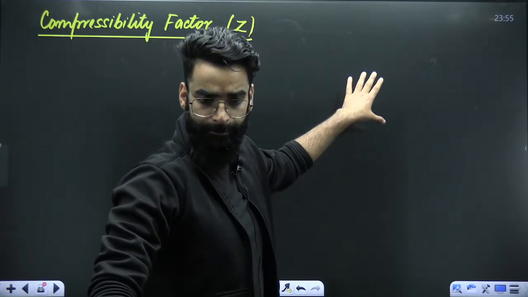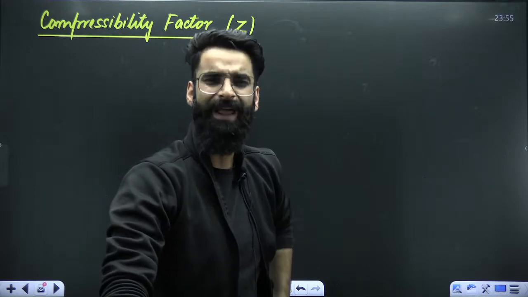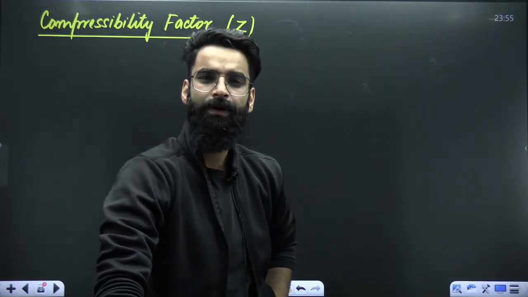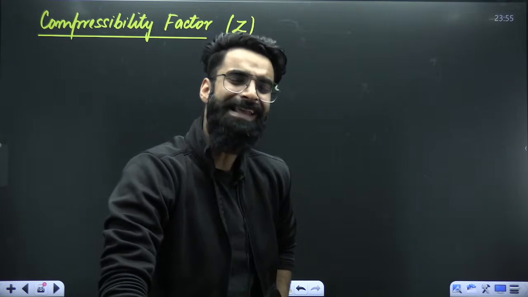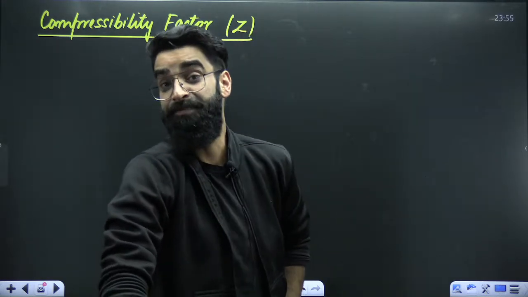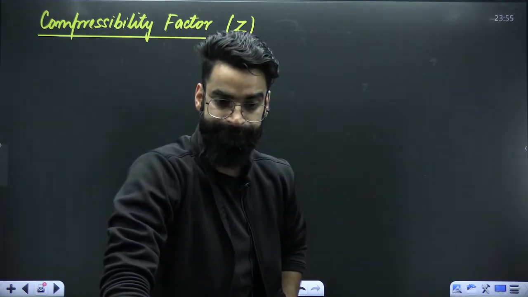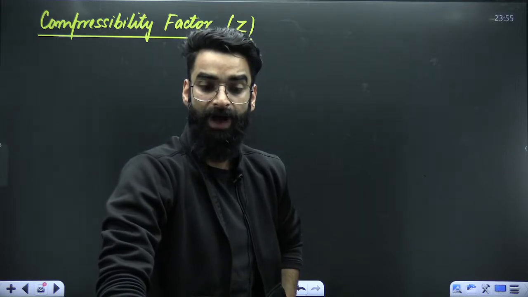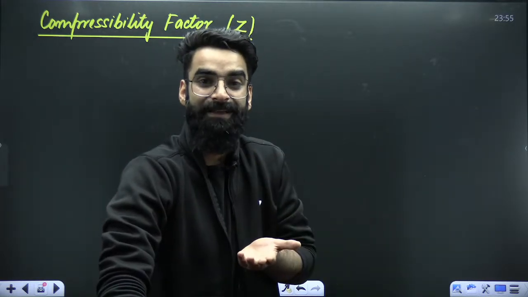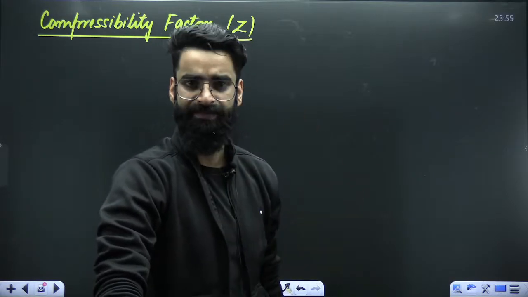The compressibility factor is going to let you know how much a real gas deviates its behavior from the ideal gas.